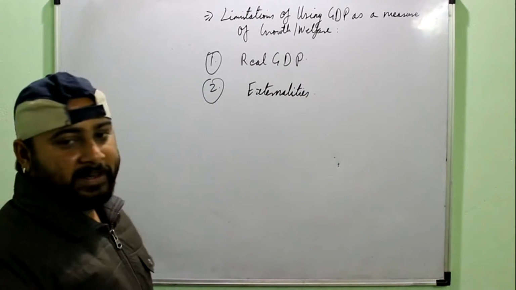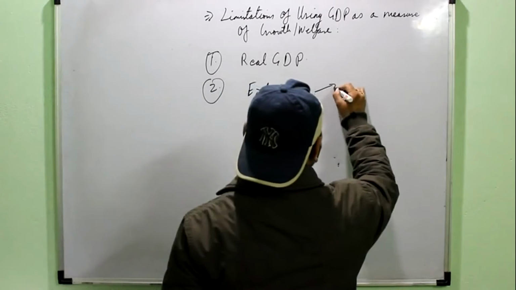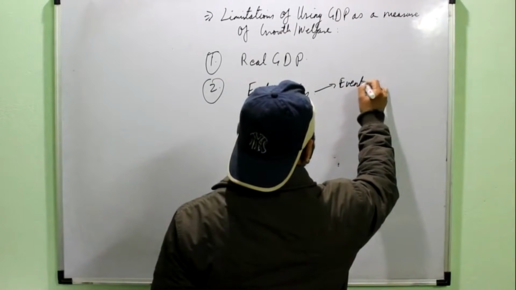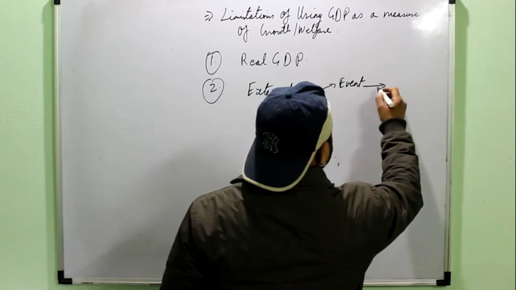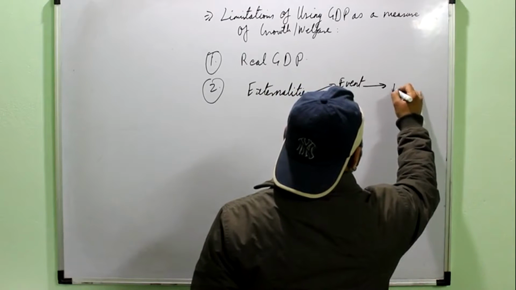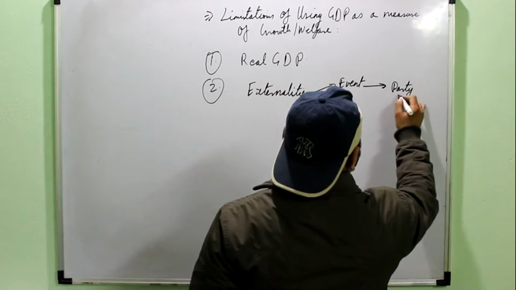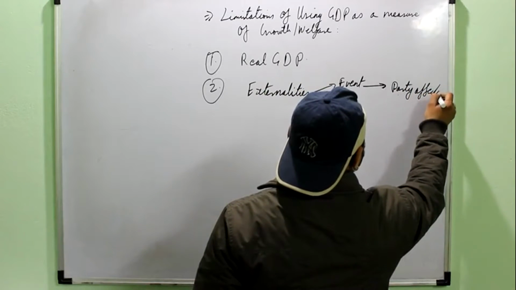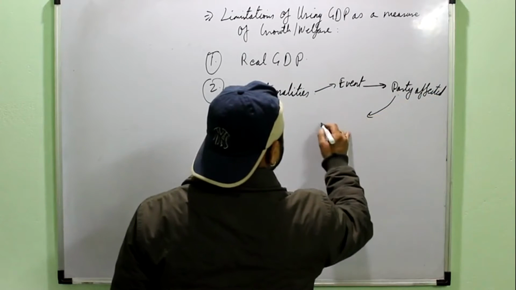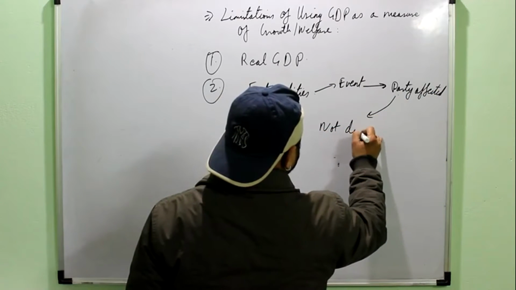Externality can be defined as a particular event or an activity from which a particular party or a person is affected but is not directly part of it.